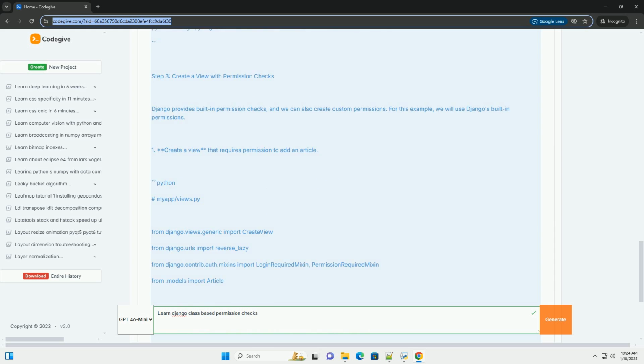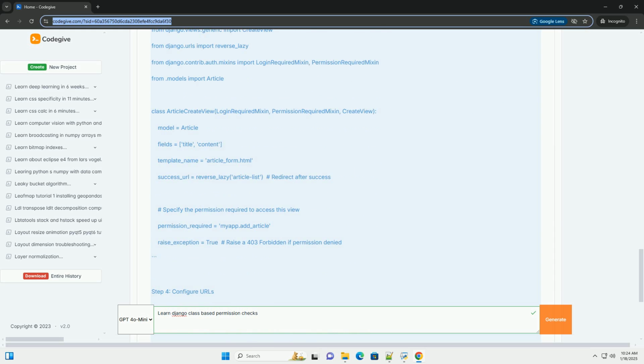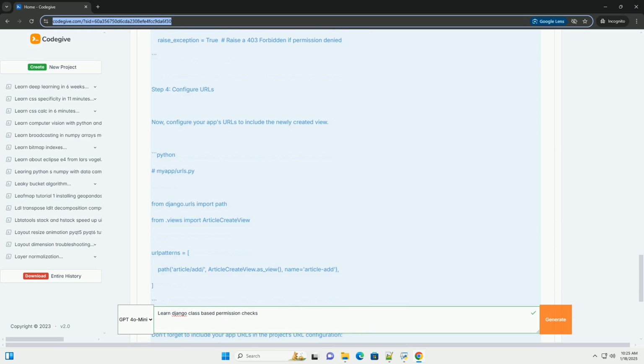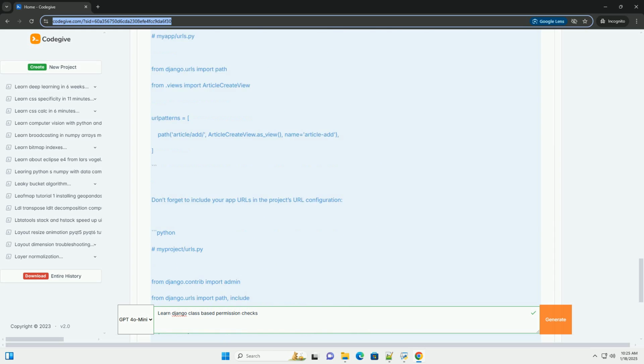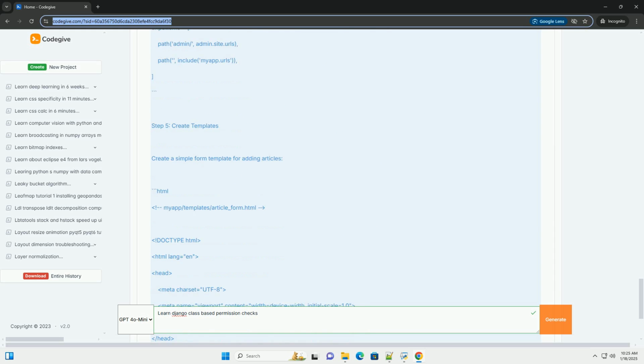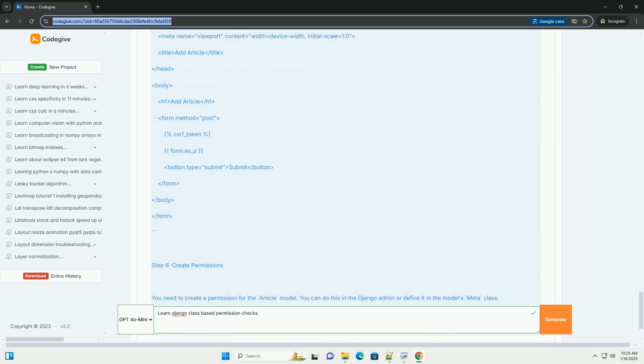Step 1. Setting up Django project. First, ensure that you have Django installed. If not, you can install it via pip. Now, create a new Django project and a new app. Next, add your app to the INSTALLED_APPS in settings.py.